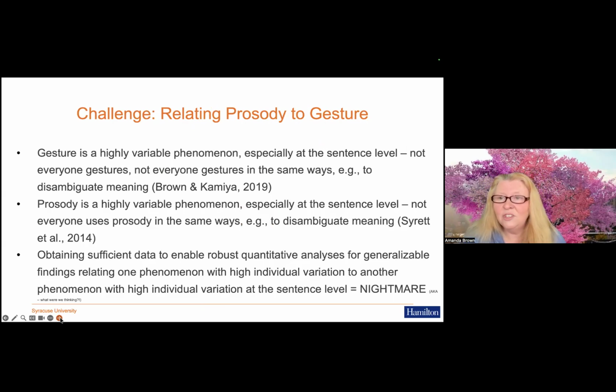Gesture is highly individually variable, and especially at the sentence level. So not everybody gestures in the same way to disambiguate meaning. And we've also seen from the Surrett study that prosody is highly individually variable, and not everybody uses prosody in the same way. So obtaining sufficient data to enable robust quantitative analyses for generalizable findings relating one phenomenon with high individual variation to another phenomenon with high individual variation at the sentence level is just a nightmare.